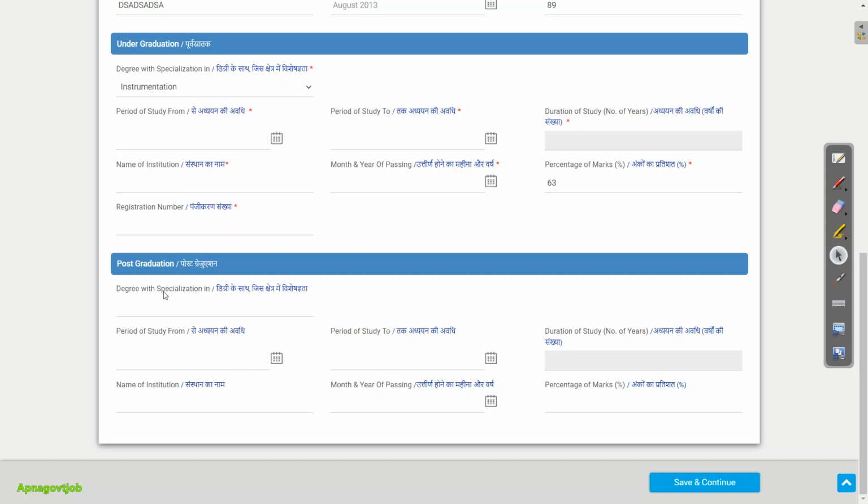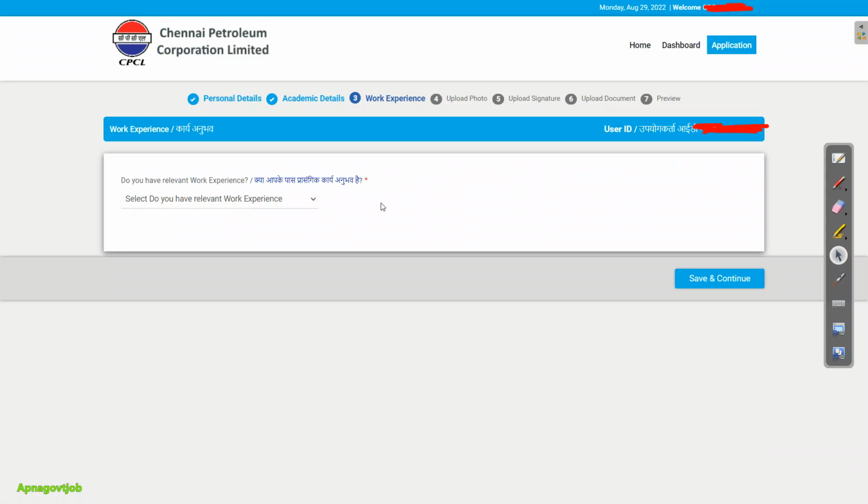Similarly, if you completed M.Tech, then you need to enter all the details regarding your M.Tech. Okay, so on the next screen, now we will select work experience. If you have work experience, then select yes button. Otherwise, you can select no also, because this vacancy is for freshers. But if you have work experience, definitely you will get an advantage in the interview. So that's why I recommend you to select yes button if you have any.